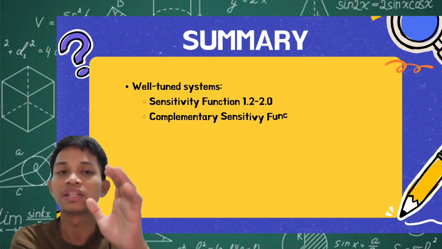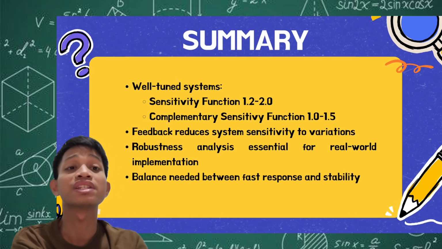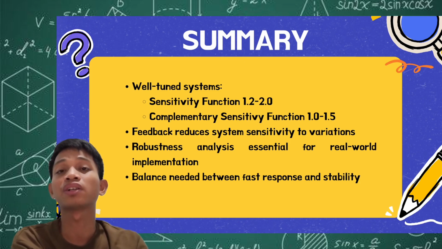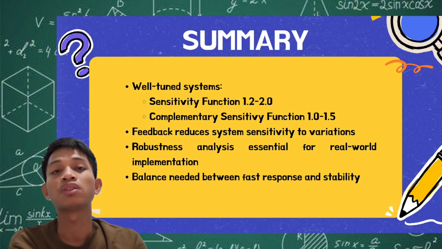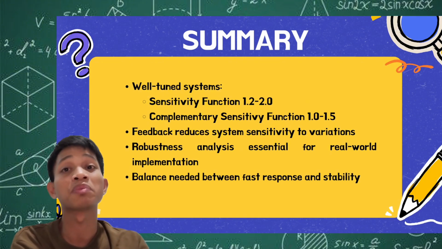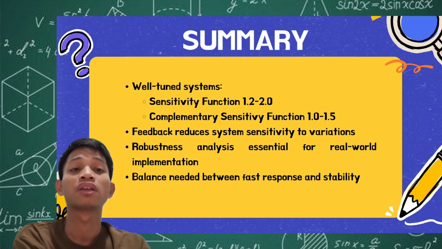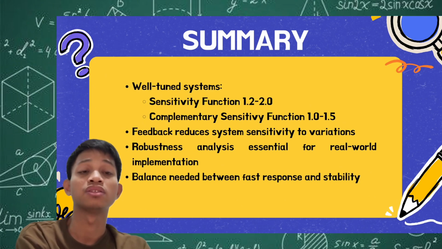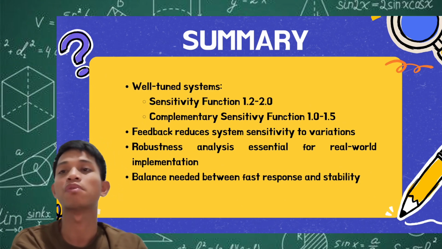Anything greater than that, we will have a very sensitive control system. For the complementary sensitivity function, we can have from 1 to 1.5. Our sensitivity function and complementary sensitivity function can have a negative value depending on the gain or the feedback of our system.